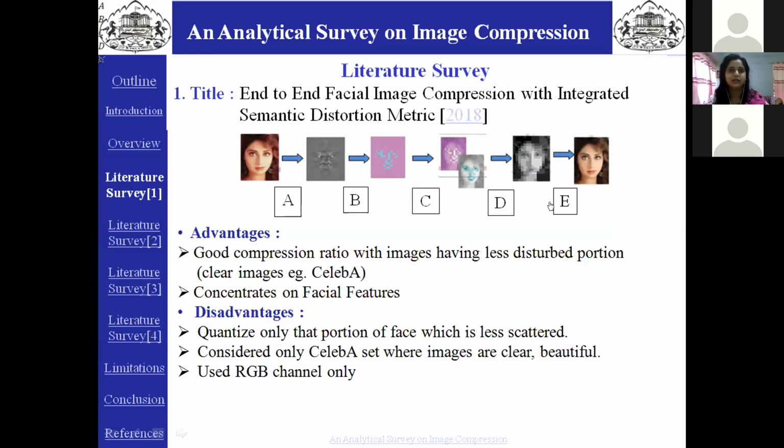Disadvantages are they are using only the RGB channel, and it is applied on less contour facial images. Simultaneously, as I have told earlier, they are using the CelebA dataset, where well made-up, clear-tone images of celebrities are used. It means less disturbance in the face gives a good compression ratio. This is all about the first paper.